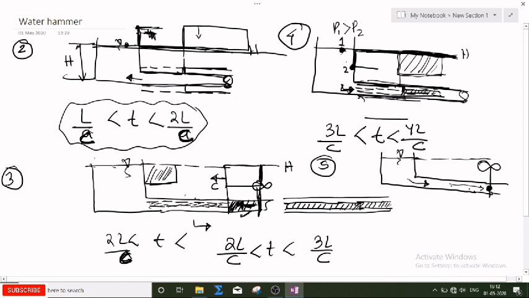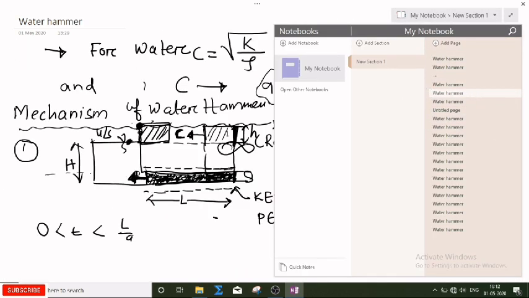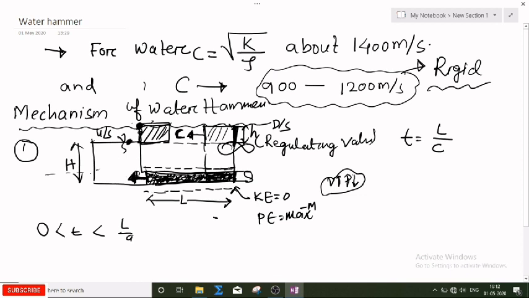Again it is going to the first case which I already discussed. Again this is becoming 0, and the pressure head will increase. Again the diameter will expand. Again when it reaches the upstream part, the full elongation of the pipe diameter will be there, and then the pressure head will again decrease.